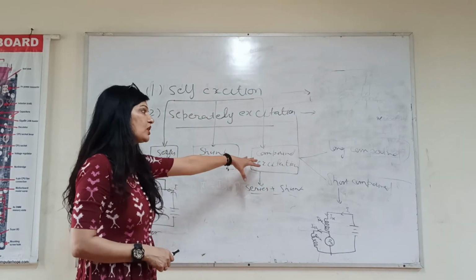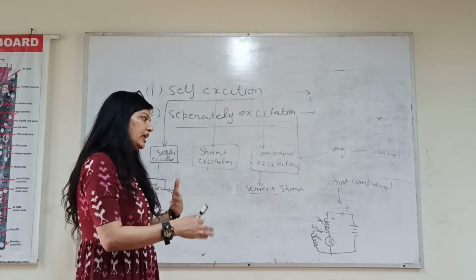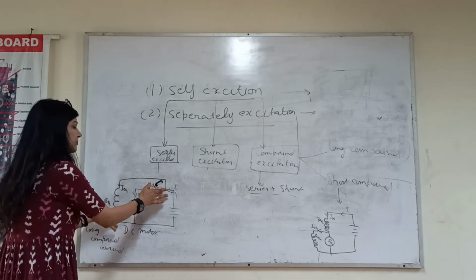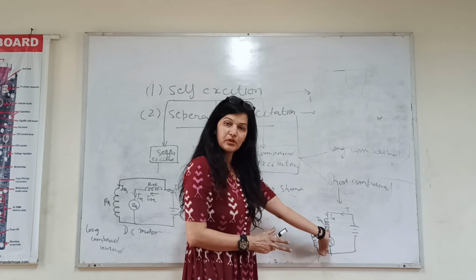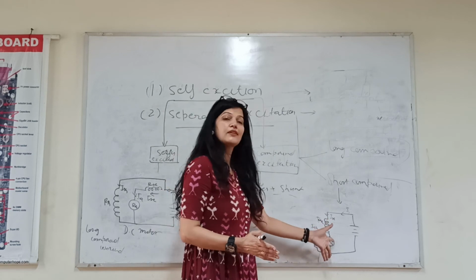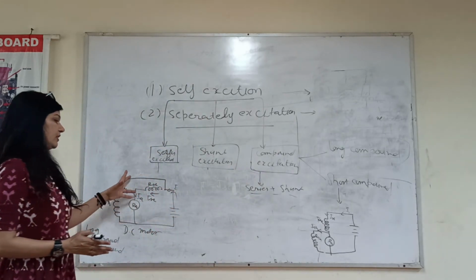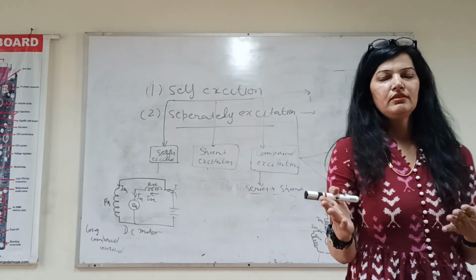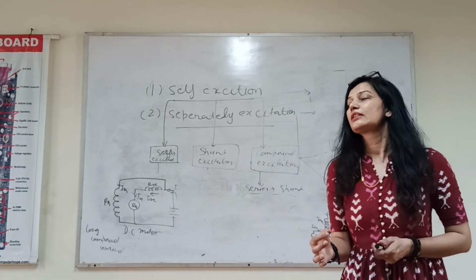What is the difference between the long compound and short compound? In long compound we have both types of winding, series and shunt field winding, and in long one shunt field winding is connected in parallel with these two, but in short it is connected in parallel with only armature. Accordingly there will be current distribution in this circuit, which you can also see already given in your books, and you can check it over there. And if you have any problem, just ask me.